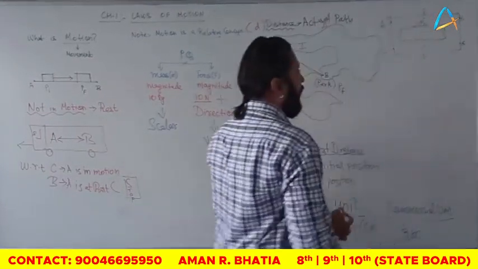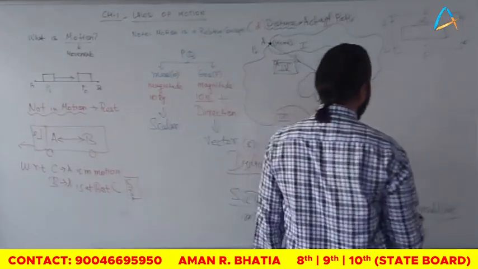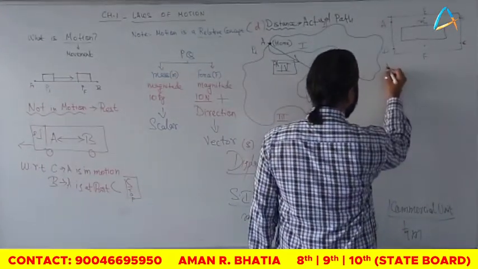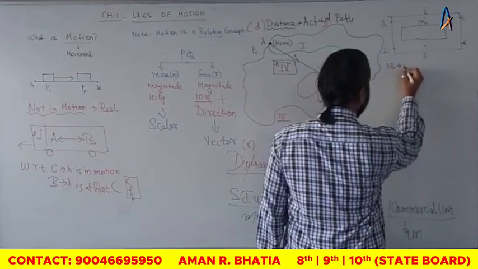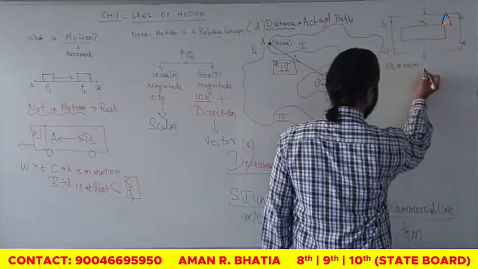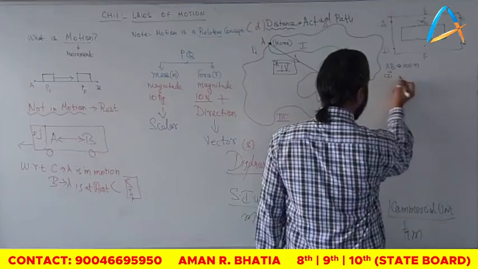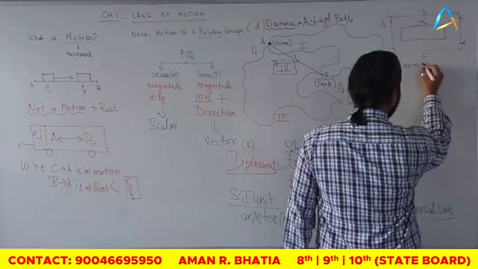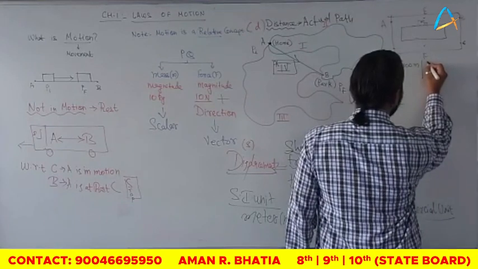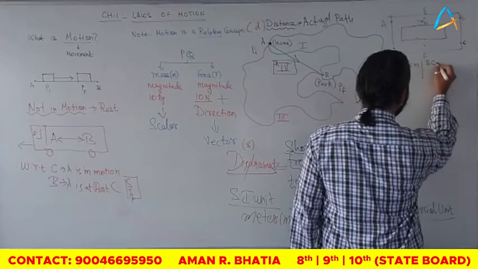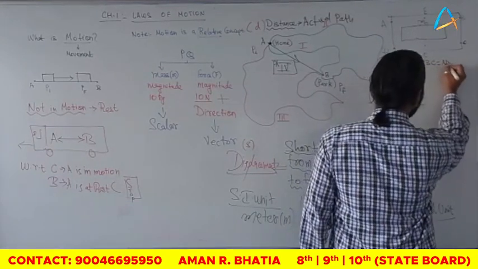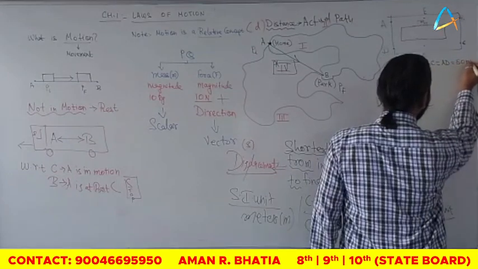Now let us say that A to B is 100 meters. So understand that whatever is AB is equal to CD also. And B to C is also equal to A to D. Let us say that is 50 meters.